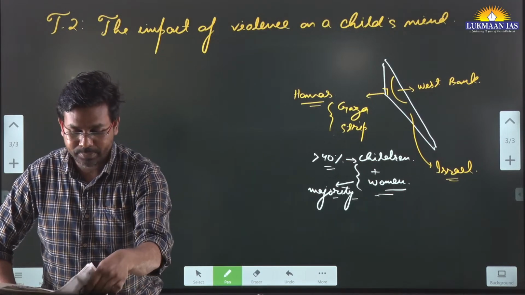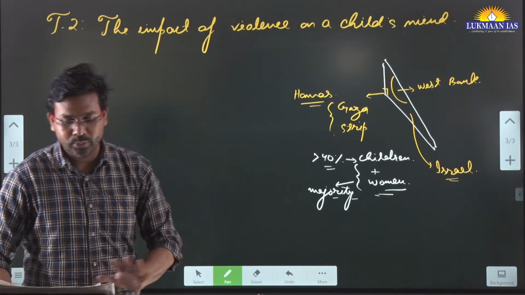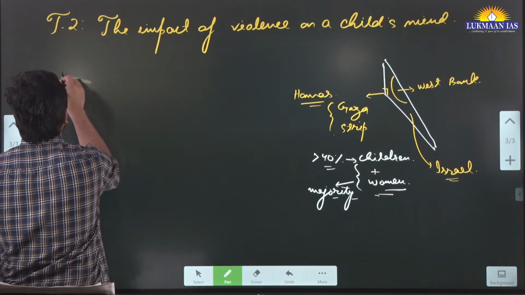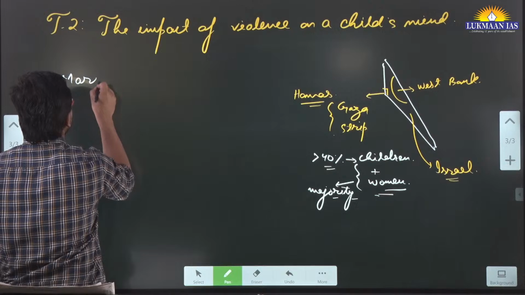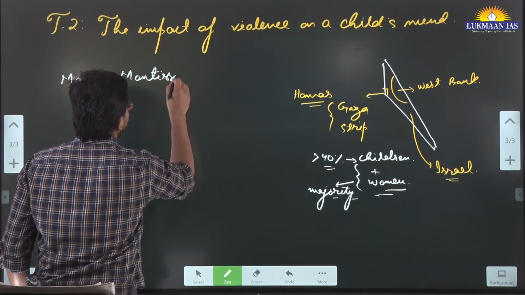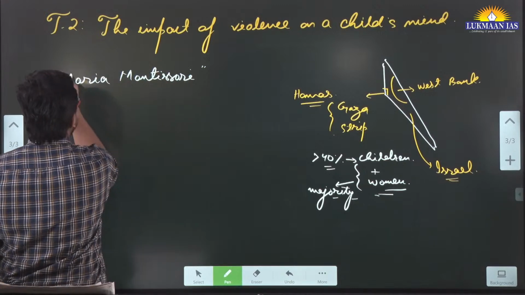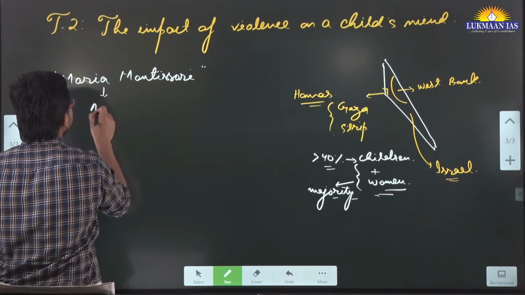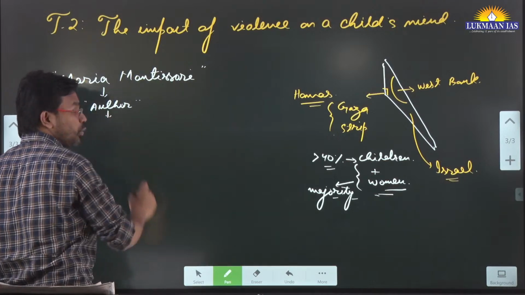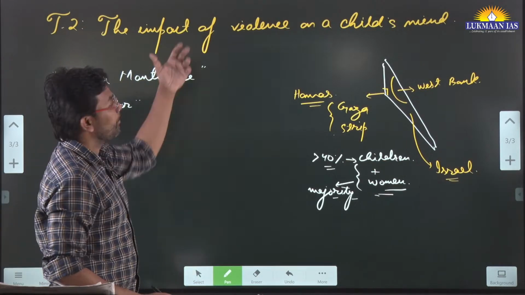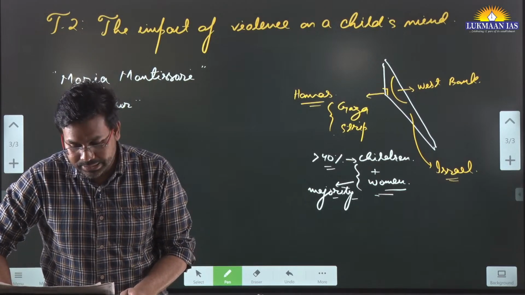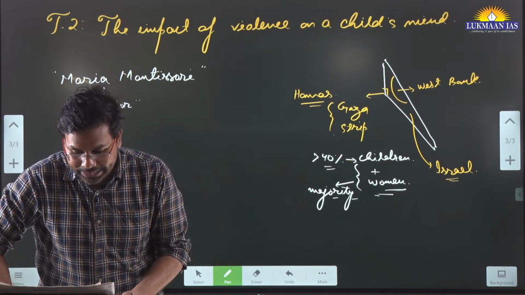One of the authors related to this kind of thing is Maria Montessori. Okay, so we are going to discuss her. Maria Montessori is not the author of this article. She has passed away, but she is an author who wrote mostly about what goes on in the child's mind. She has written about a child's mentality.